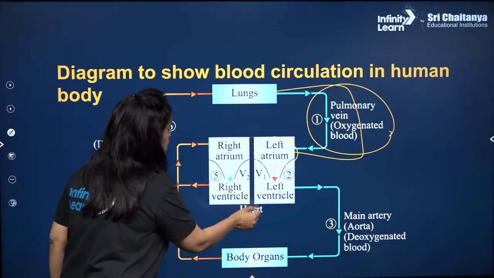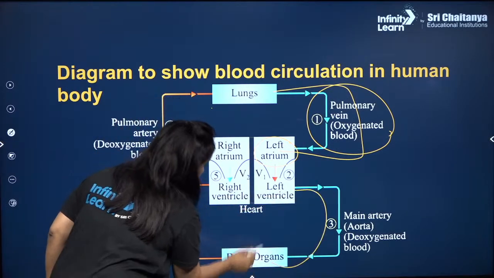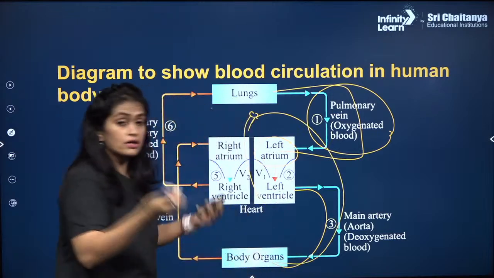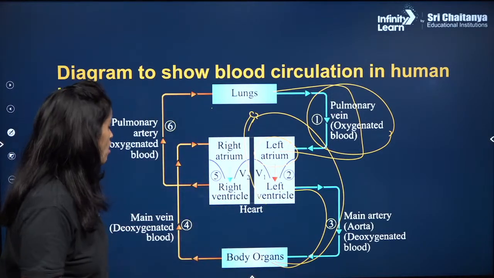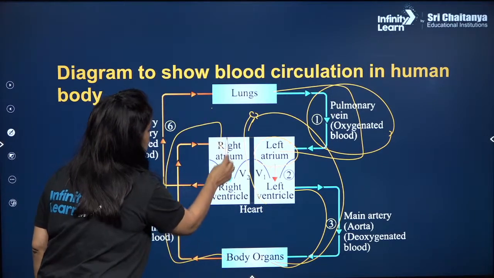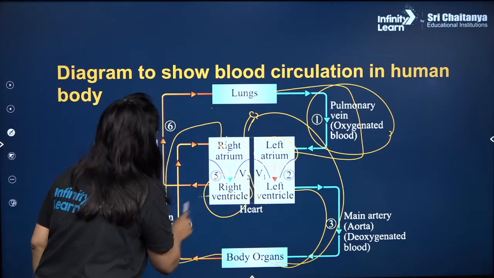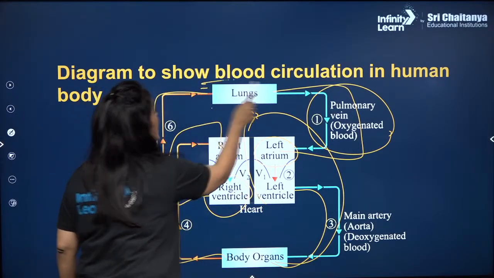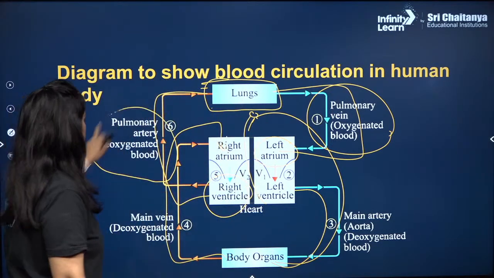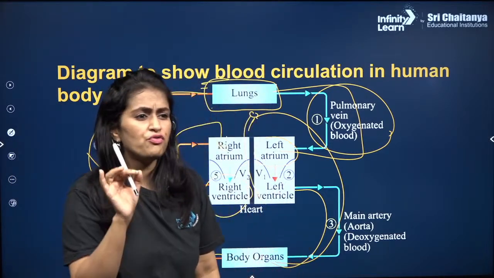The left ventricle pumps it to the body now, right? Aorta आएगा, aorta से वो पूरी की पूरी body में जाएगा. Organs will give out the deoxygenated blood into the right atrium. Right atrium से इसे push किया जाएगा into the right ventricle, and from the right ventricle again back to your lung via the pulmonary artery. That is double circulation. Very simple, very easy.